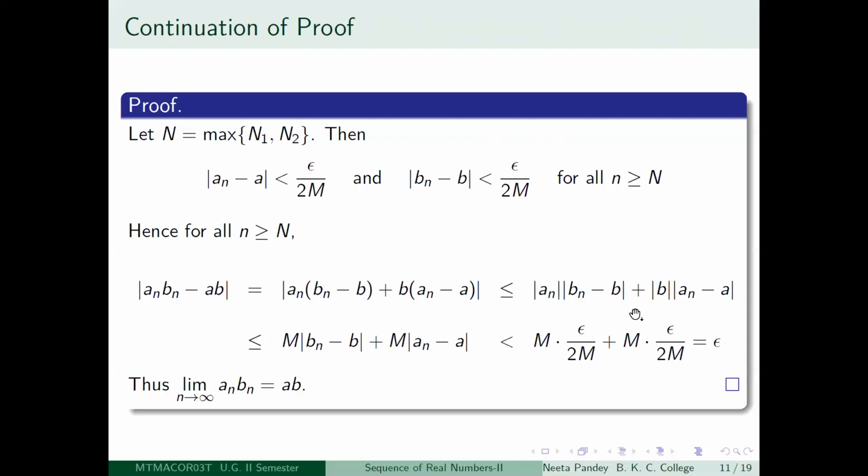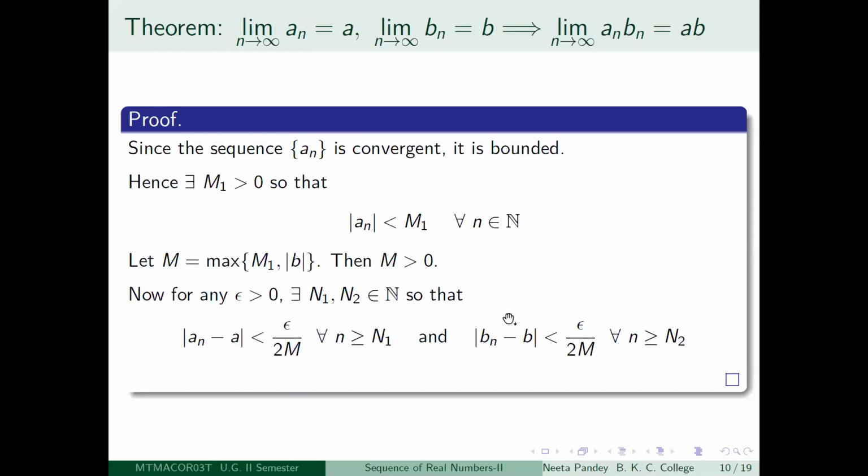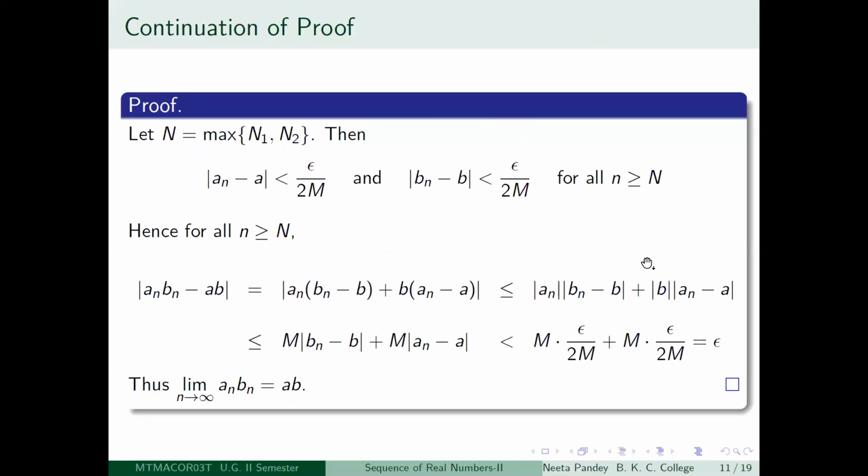Okay. Now what do we know? We know that a_n is a bounded sequence, remember. So mod a_n is less than M1, but M1 is less than or equal to capital M, because capital M is the maximum of M1 and mod b. So mod a_n is less than M for all n positive integers. So use that fact. So instead of mod a_n, you write down capital M and then write down mod (b_n minus b) as it is.